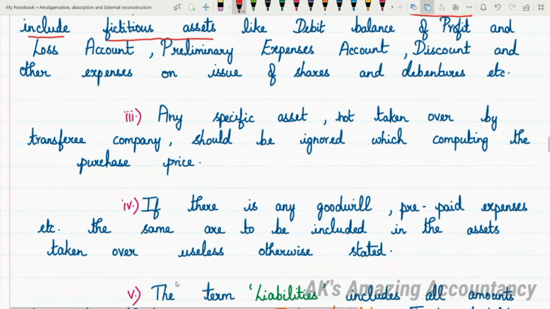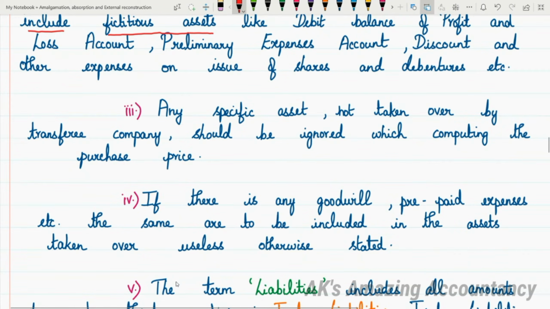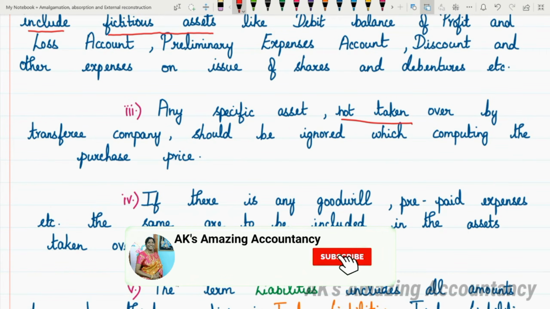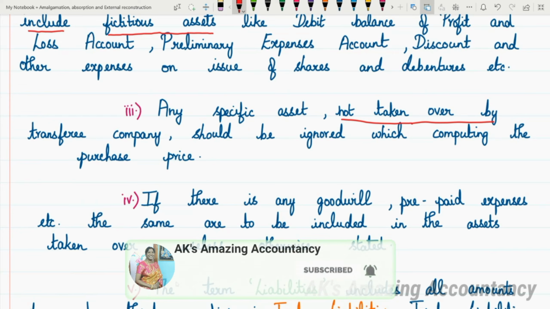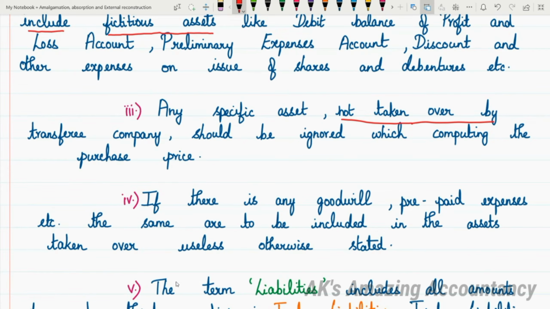Okay. Now point number three. Any specific asset not taken over by the transferee company should be ignored while computing the purchase price.